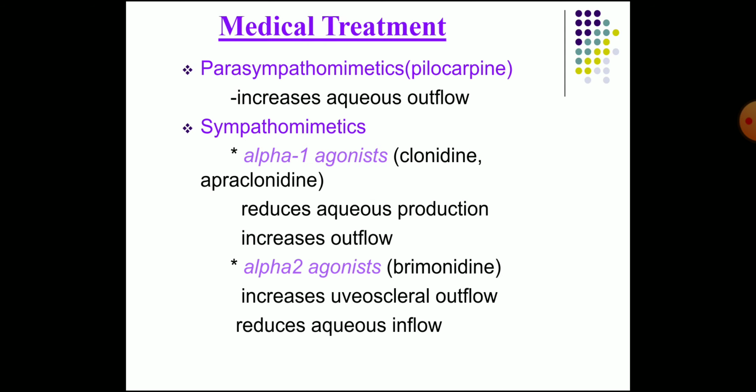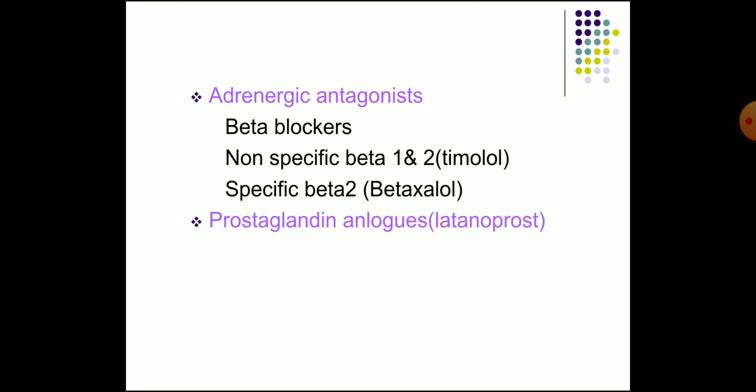Now the medical treatment: parasympathomimetic drugs like pilocarpine to increase the aqueous outflow, and sympathomimetics, alpha-1 agonists, clonidine and apraclonidine, reduce the aqueous production and increase the outflow, and alpha-2 agonist, brimonidine, increases uveoscleral outflow and reduces aqueous inflow. Then adrenergic antagonists, beta blockers: non-specific beta 1 and 2, that is timolol, then the specific beta 1, betaxolol, and also prostaglandin analogs, latanoprost.